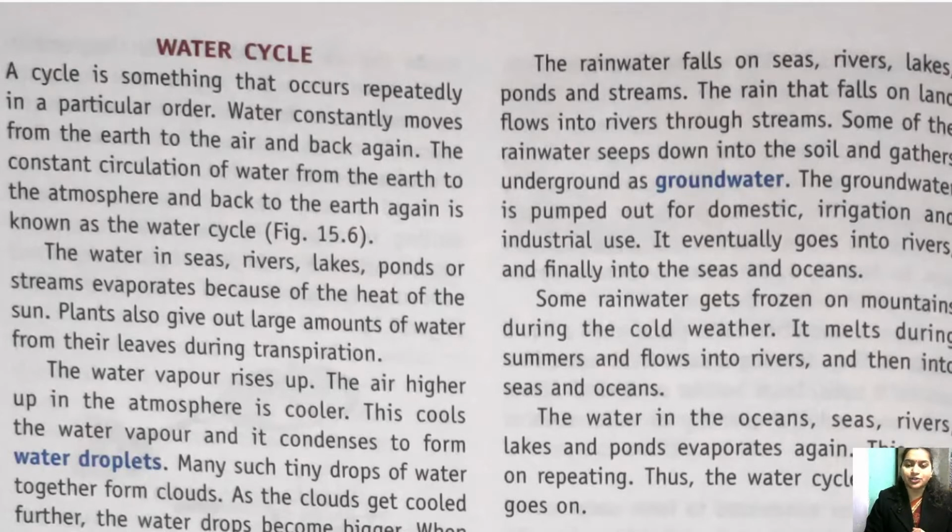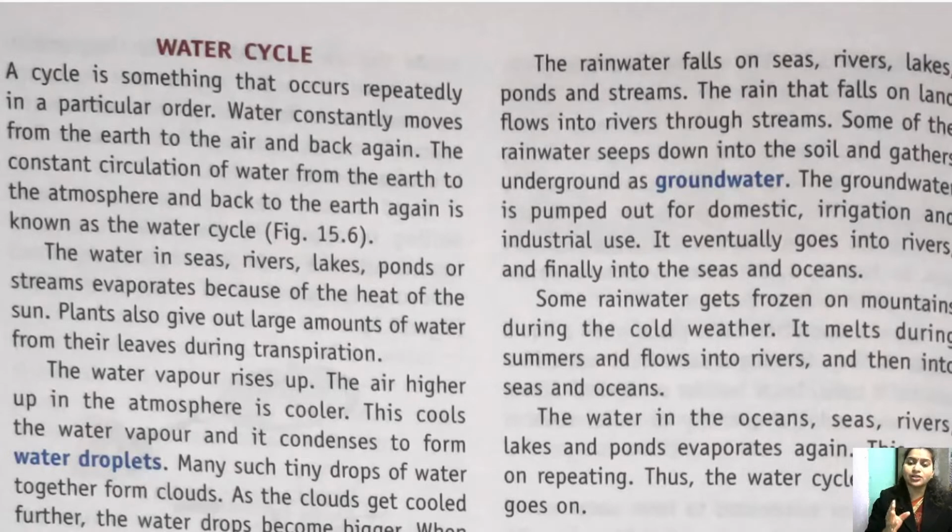Okay, so I would request you all to please open this topic, that is water cycle, which is at page number 178, I think. So please open the page number 178 and let's talk about water cycle once again. So children, water cycle, why is it called cycle? Because it keeps on repeating. Why is anything called cycle? Because from the point it starts, it again comes back to the same point and restarts from that point. That is why it is called cycle.